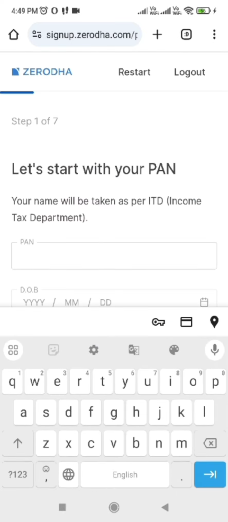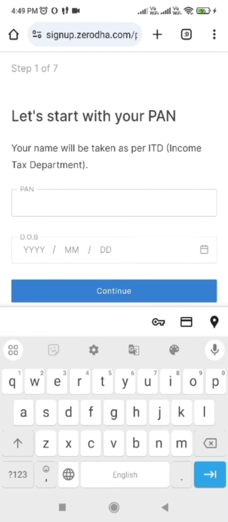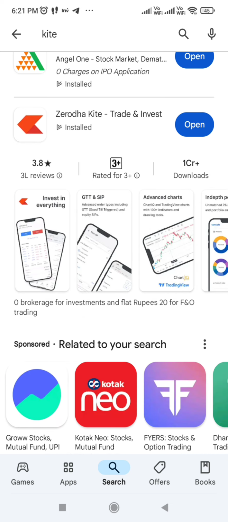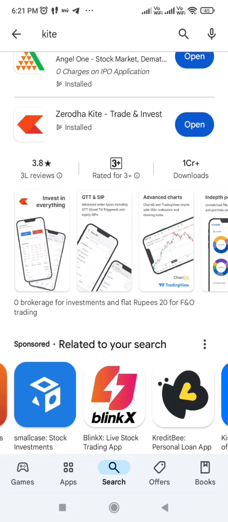After that it will ask to fill up the details about your PAN card, date of birth, then click on the continue button, then it will ask to fill up your Aadhaar card details. After that upload your 6-month bank statement PDF, then one selfie photo with a mention number, and then the process will be completed, and within 2-3 days your account will start. You will receive the mail for the same.